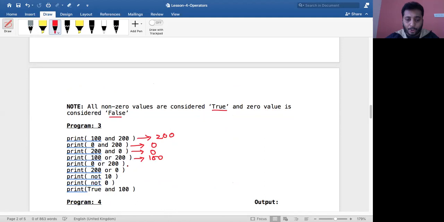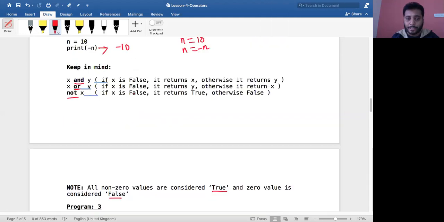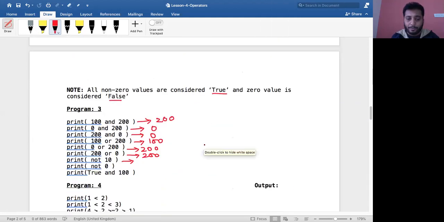So the output of this would be 100, right? And then we have 0 or 200. If x is false, return y. That is what it says. Therefore the output is 200. And again with the or operator, if x is false, then you have to return y, else return x itself. Therefore it is 200. Okay, not of 10: 10 is considered as true. Not of true will become false, right? If x is false, it returns true, otherwise it becomes false. So this will result in a false value.